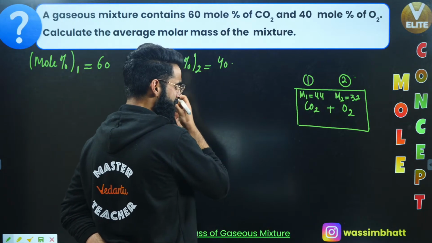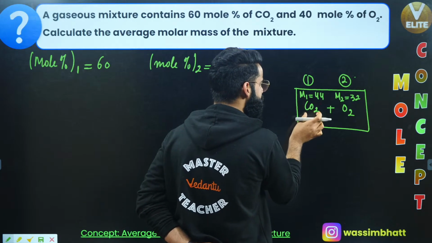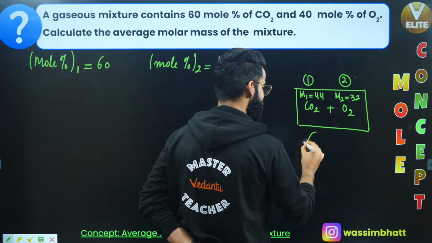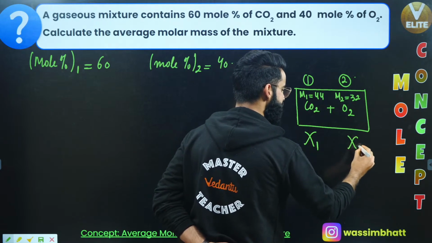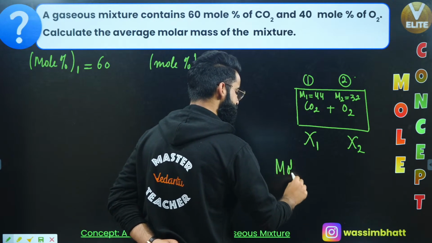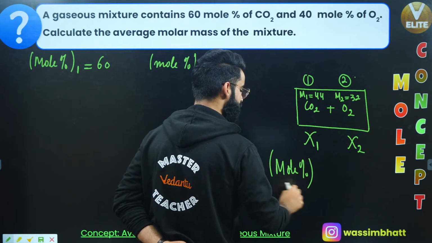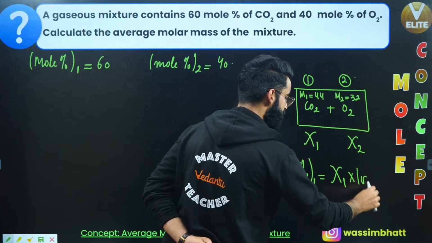First thing, let's assume the mole fraction of carbon dioxide in the container is represented by Chi1. Let's assume mole fraction of oxygen in the container is Chi2, right? And if you remember, mole% of gas 1 will be simply equal to mole fraction of 1 multiplied by 100.